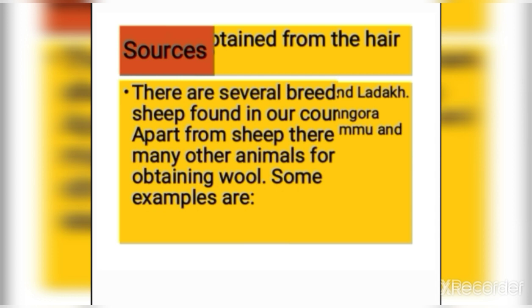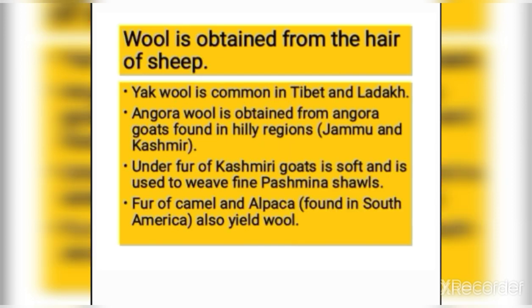Angora wool is obtained from Angora goats found in hilly region of Jammu and Kashmir. Underfur of Kashmiri goat is soft and is used to weave fine pashmina shawls. Fur of camel and alpaca found in South America also yield wool. Thus, apart from sheep, these are the animals from which we get wool. Now we know that we get wool from these animals.